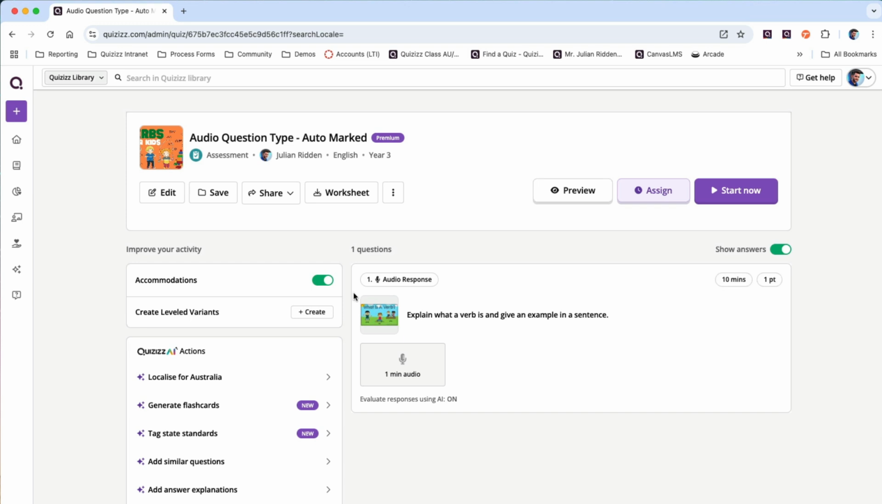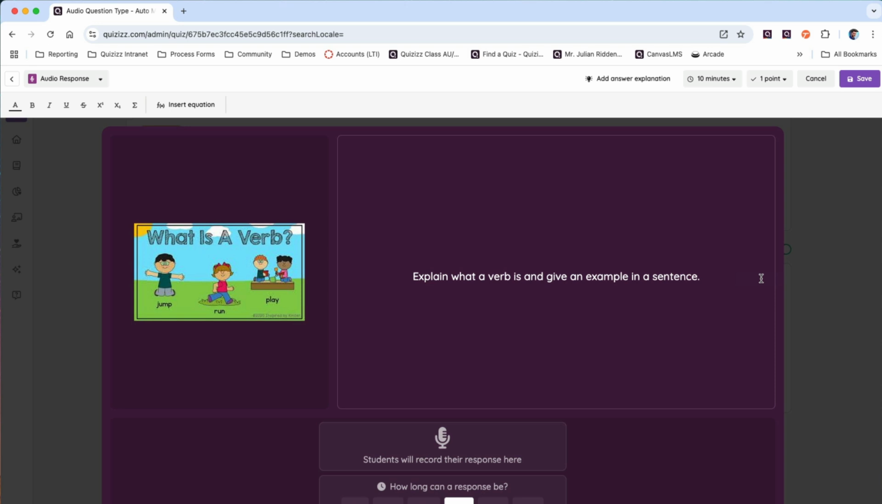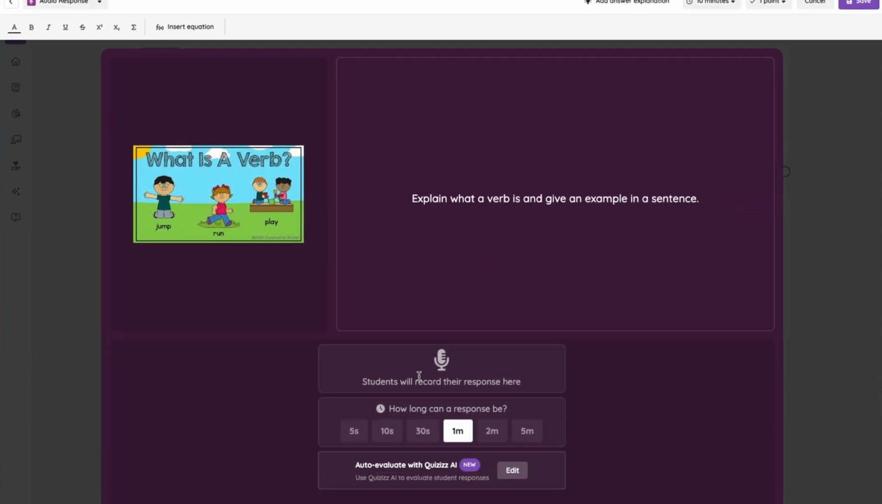So here I've created a Quizizz assessment, and you can see I've added an audio response question. Let me just edit this so I can show you what I did. I put in a question, in this case to explain what a verb is and to give an example. And down the bottom, I've allowed the student to have 1 minute to record their answer.